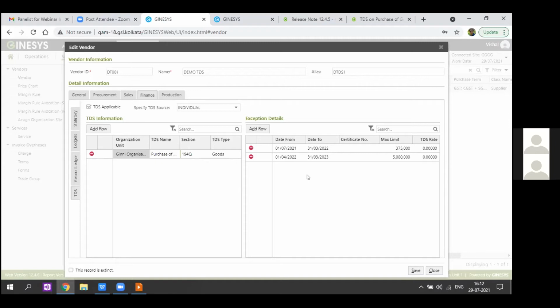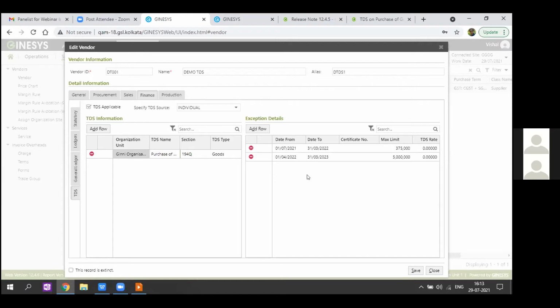But for the vendors from whom purchases have already been made during this year, that is for the months of April, May or June, the limit will be reduced by the bill amount that's already been raised. Suppose billing for 10 lakh has already been done for those vendors in the first quarter, then the limit over here needs to be specified as 40 lakhs only. That is 50 lakhs minus the bill value of 10 lakhs. So 50 minus 10, 40 lakhs needs to be specified over here.